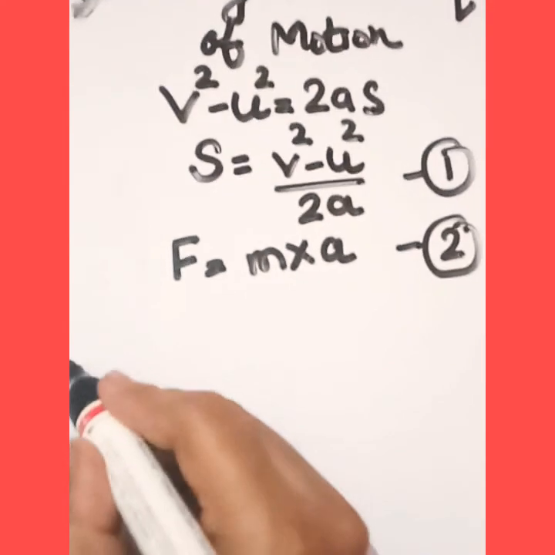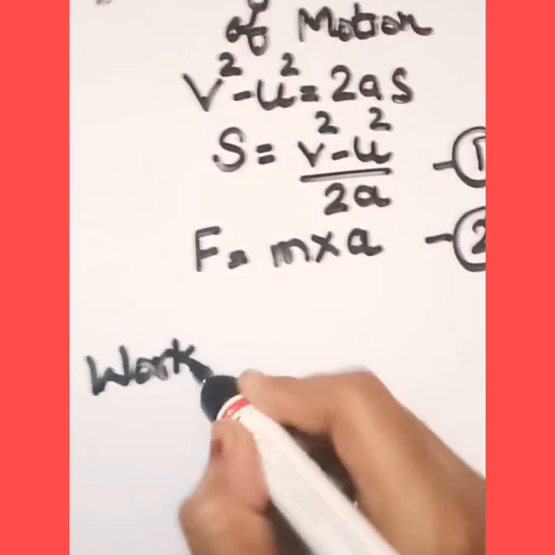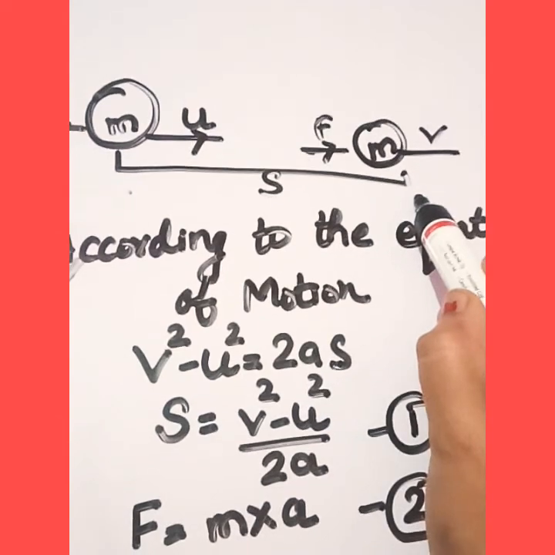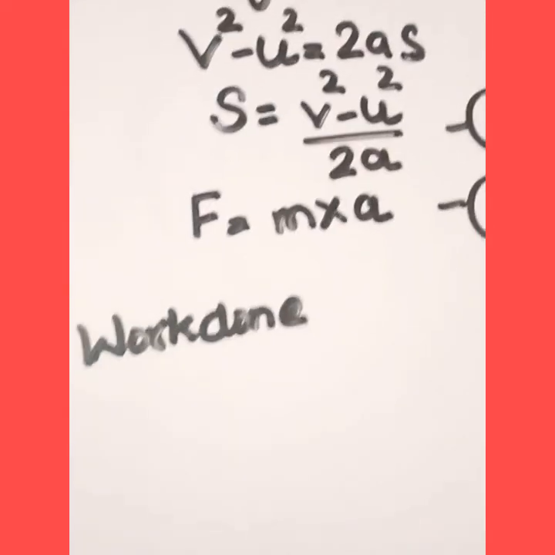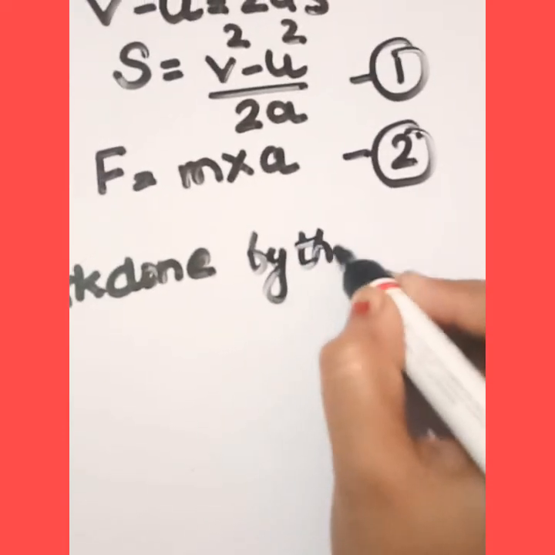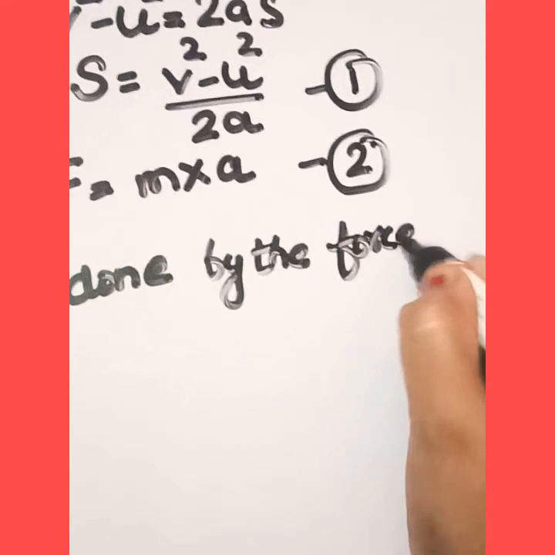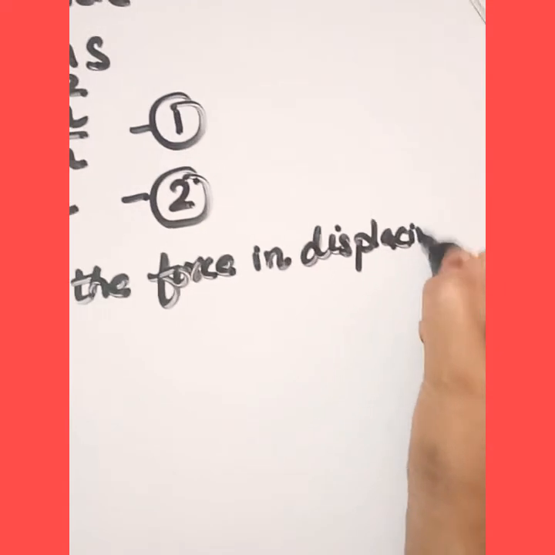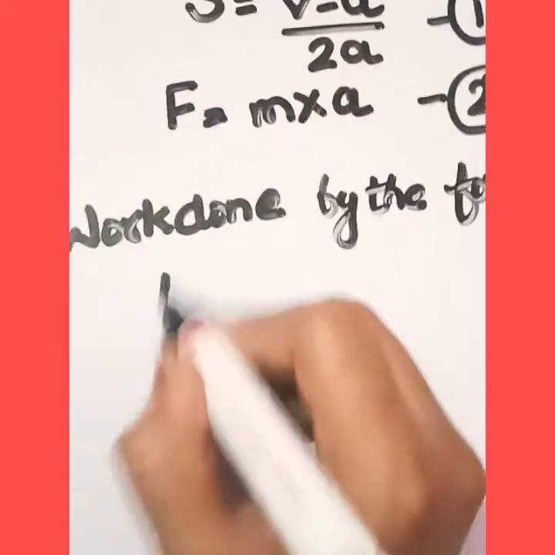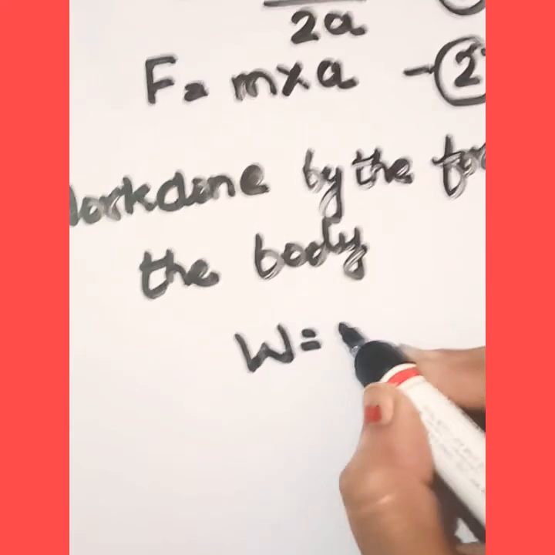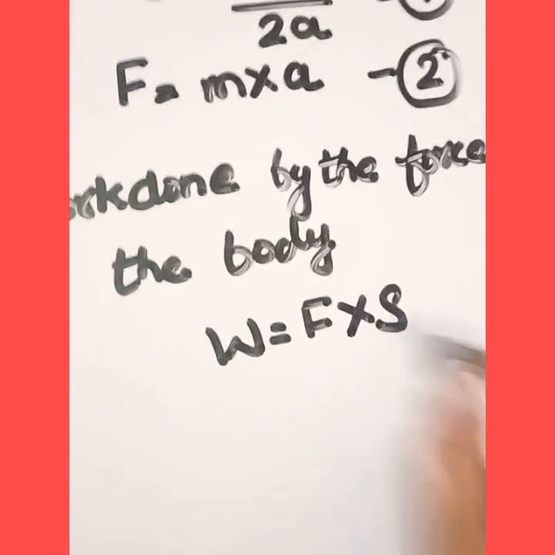Now in this case some work is done. When this object moves from this position to this position, some work is done. We have to find out how much work is done. So the work done by the force in displacing the body is work done equal to force into displacement.